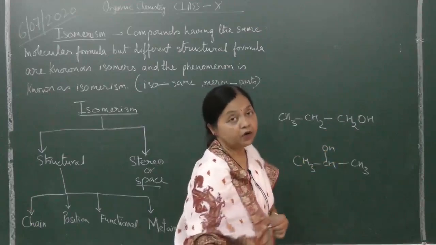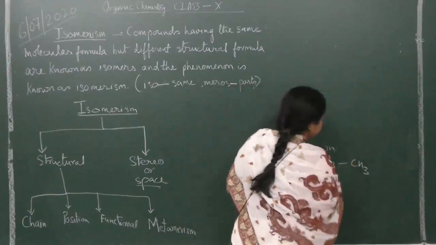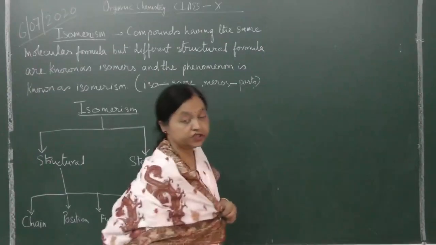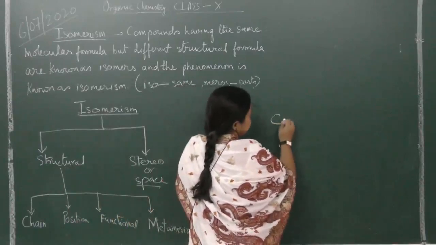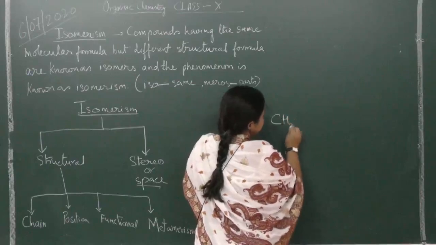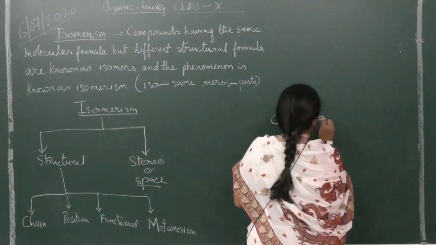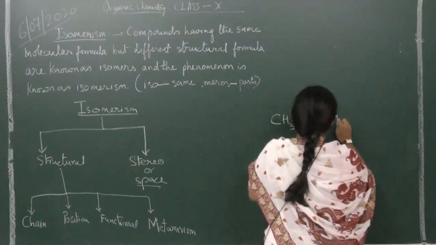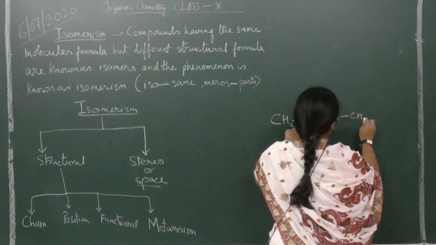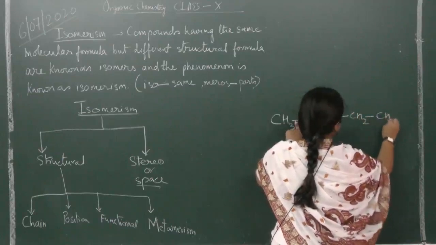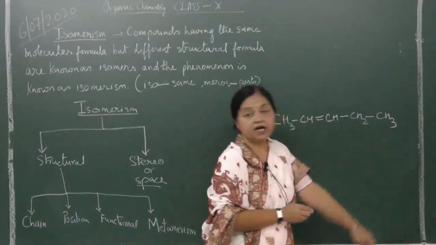Similarly, if there is a double bond present, then that also can change its position and it is called position isomerism. Next, see this pentene, suppose CH3, one, 2, 3, 4, 5 carbons are there.